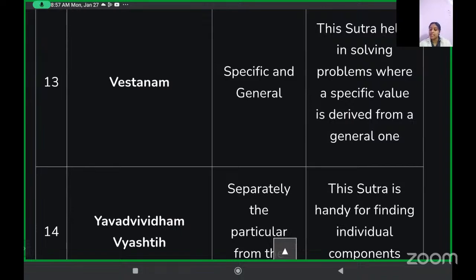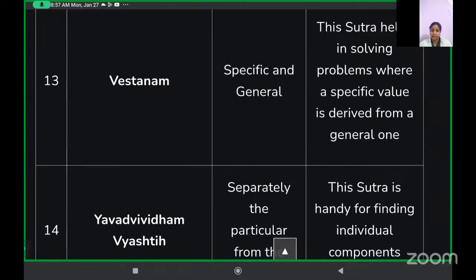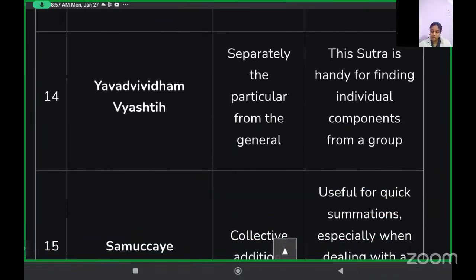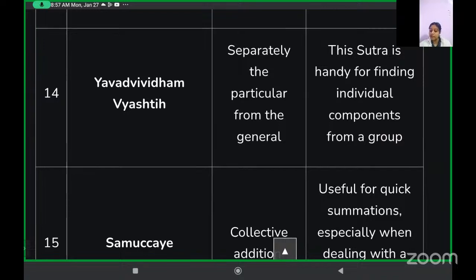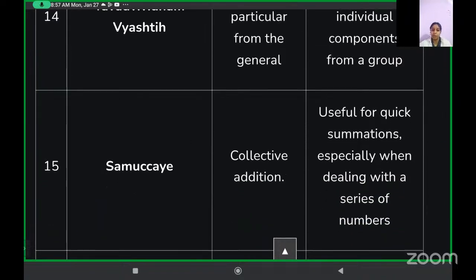It helps in solving problems where a specific value is derived from a general one. All right. Then the 14th one, Vyashtisamanstih, separate the particular from the general. Again, it is for finding individual components from a group of components.